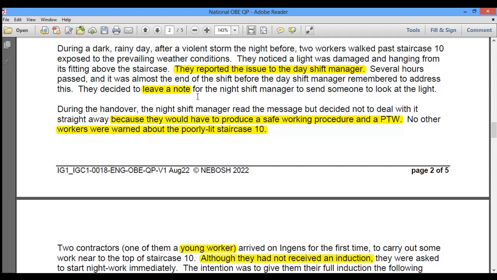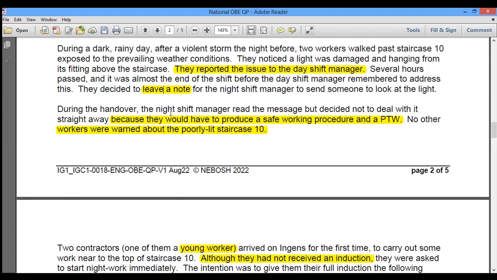Then they decided to leave a note for the night shift manager to send someone to look at the light. There is a note to inform the night shift manager about the unsafe condition of the hanging light. It means there is no formal procedure being followed to give the responsibility of fixing the light to the night shift manager. So the day shift manager also failed to formally address the situation and hand over the issue to the night shift manager.